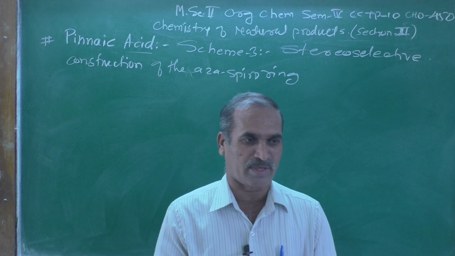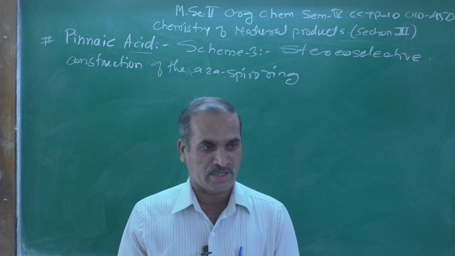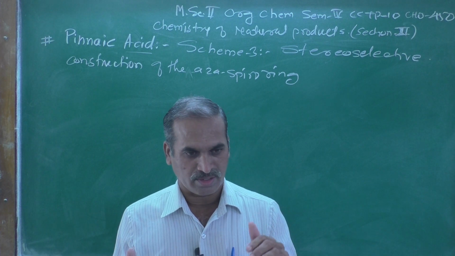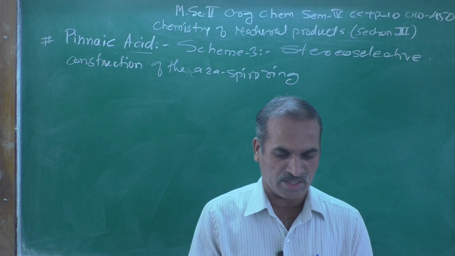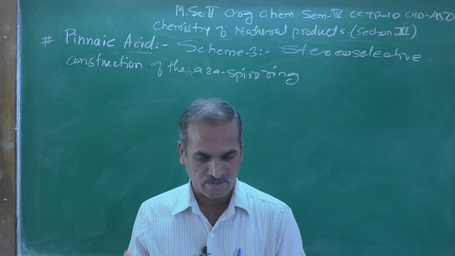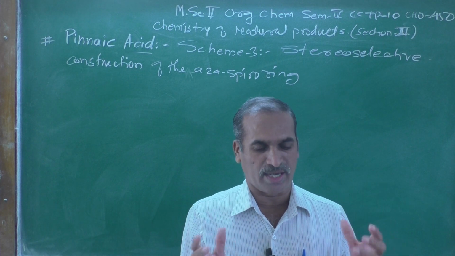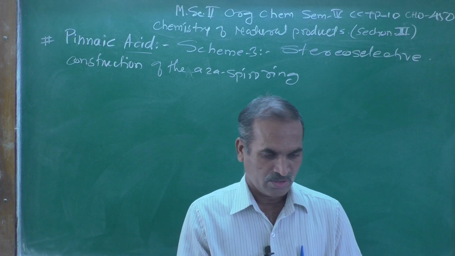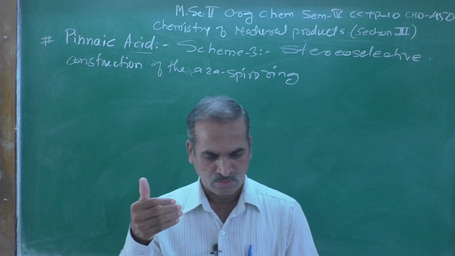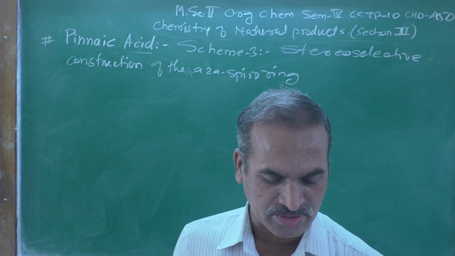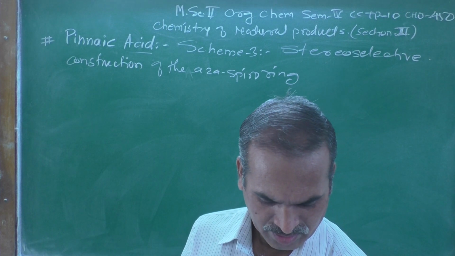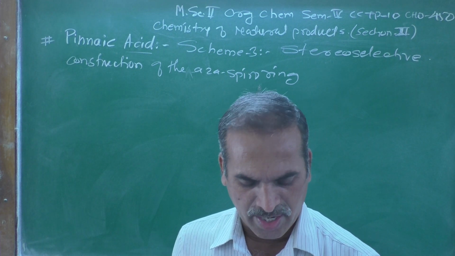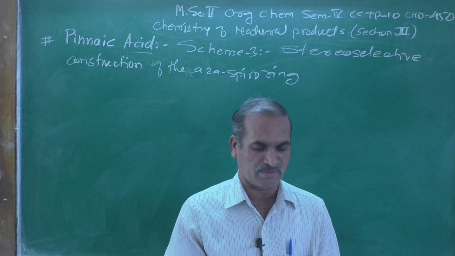One is the Beckmann rearrangement reaction and another is the Horner-Wadsworth-Emmons reaction, that we have studied in detail, and how they applied it there. The Horner-Wadsworth-Emmons reaction, olefin formation from aldehyde and the phosphonate, is better than the Wittig reaction.